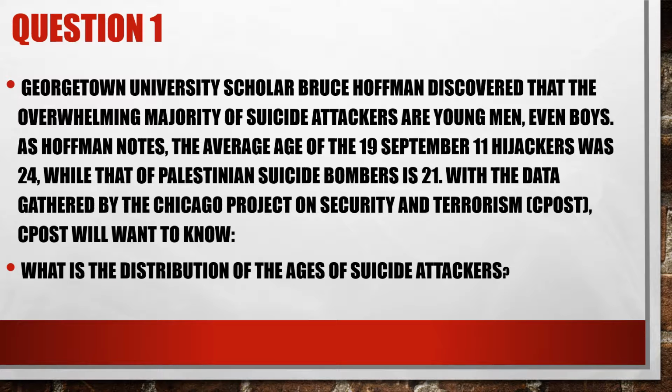Because suicide attacks are increasingly becoming a problem in our society, Georgetown University scholar Bruce Hoffman conducted a research experiment and discovered that most of the suicide attacks happen between the ages of about 20 and 29-ish. He noted that the average age of the 9/11 hijackers was about 24, while the suicide bombers in Palestine were about 21. With this dataset, the Chicago Project on Security and Terrorism might want to know what the distribution of ages of attackers is.